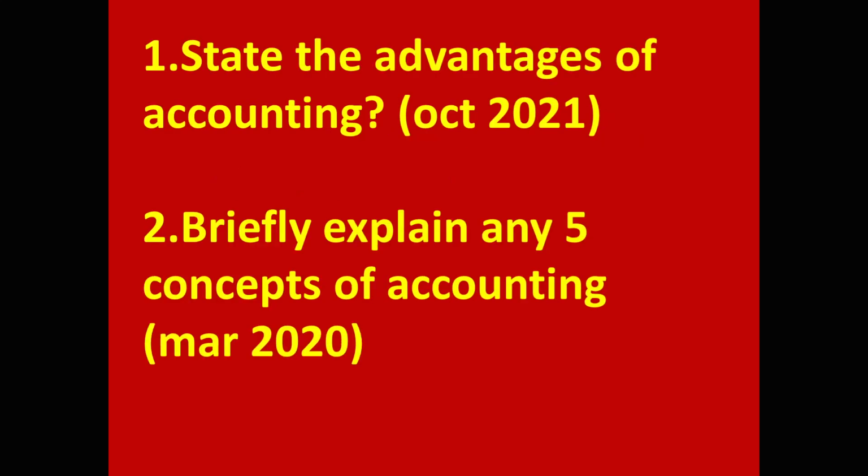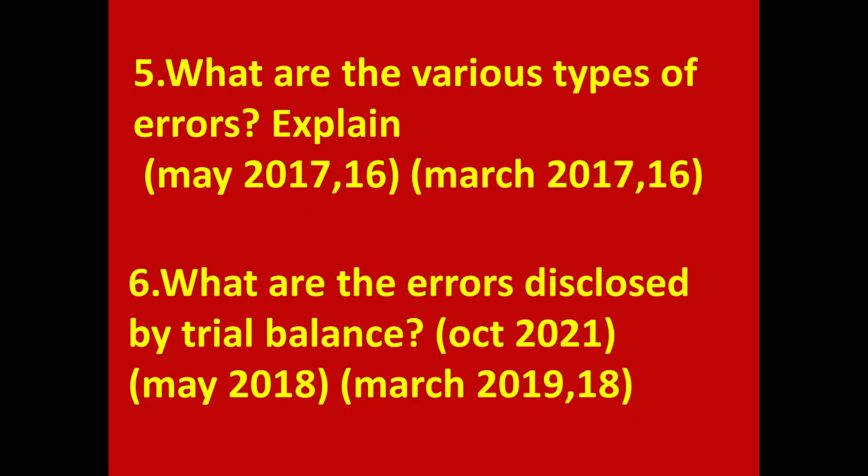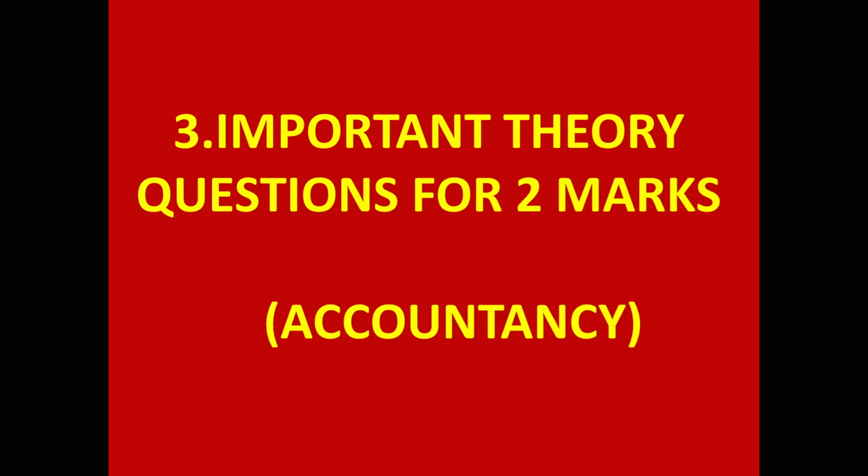First question, state the advantages of accounting. Second, briefly explain any 5 concepts of accounting. Third, explain different types of accounts along with their debit credit rules. Fourth, explain the various types of subsidiary books. Fifth, what are the various types of errors? Explain. Sixth, what are the errors disclosed by trial balance? 7. Explain the errors not disclosed by trial balance. With this, 5 marks questions from accountancy part completed.